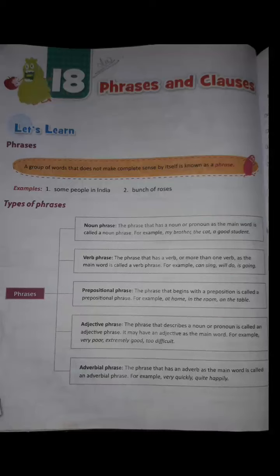Like the girl wrote a letter to her cousin. Calcutta is a big town. Iron and copper are useful metals. So these are some more examples I am just telling to you all.